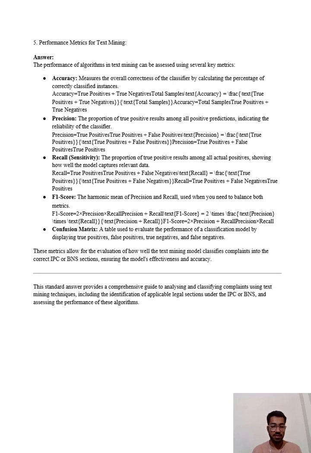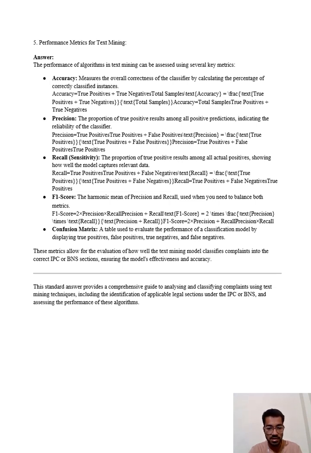Performance metrics for text mining. The performance of algorithms in text mining can be assessed using several key metrics. First is accuracy, which measures the overall correctness of the classifier by calculating the percentage of correctly classified instances. Then precision, the proportion of true positive results among all positive predictions, indicating the reliability of the classifier. Then recall, the proportion of true positive results among all actual positives, showing how well the model captures relevant data. Then the F1 score, the harmonic mean of precision and recall, used when you need to balance both metrics.